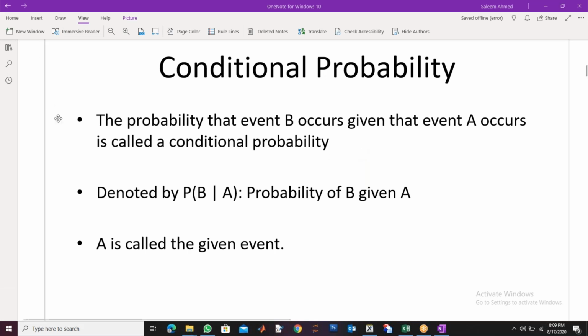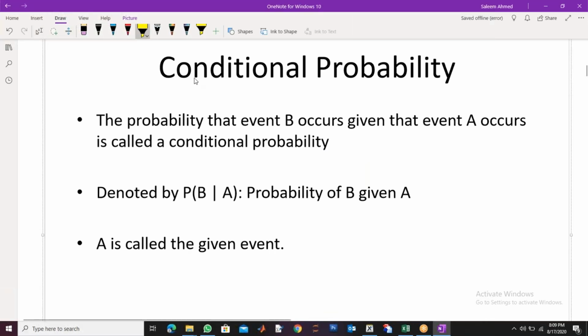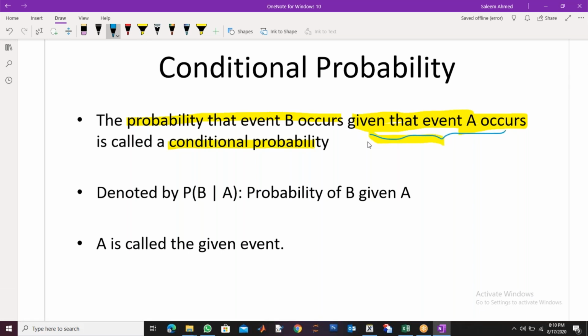So the probability that an event B occurs given that event A has already occurred. Okay, this is called the conditional probability. So given that event A occurs, it means we will assume that A has already occurred. This event A has already occurred. So based on this occurrence, now we are asking you what is the probability of B.